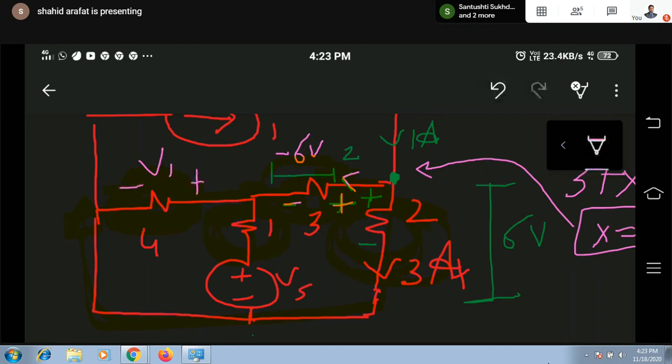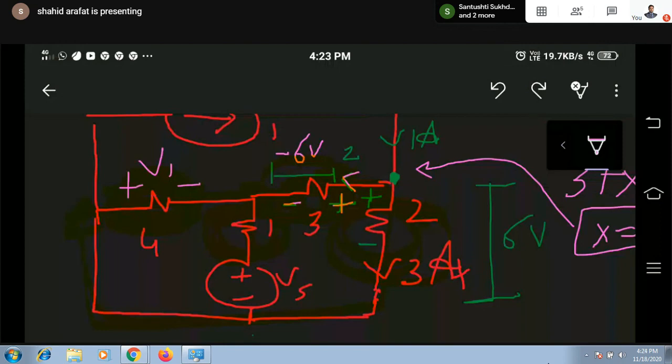But later on, when you will be assuming current after this in the next step, you will have to be careful. If you have already assumed this polarity, then your direction of current should be this one only, so that it will be entering from the positive terminal. Whereas if you have assumed this as a plus and this as a minus, then later on in the next step, if the direction of current is required, your direction of current will be this. Current should enter from positive. Okay, so I think now this particular point is clear to everyone.